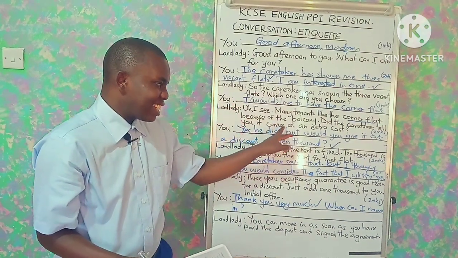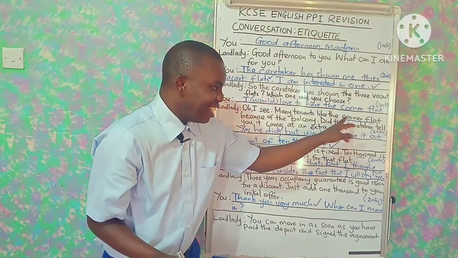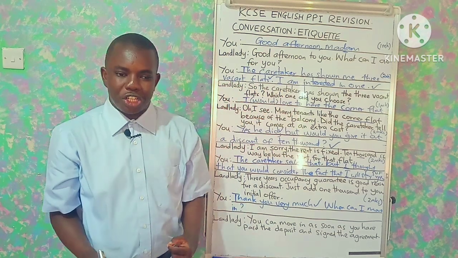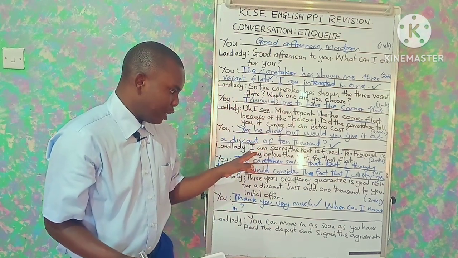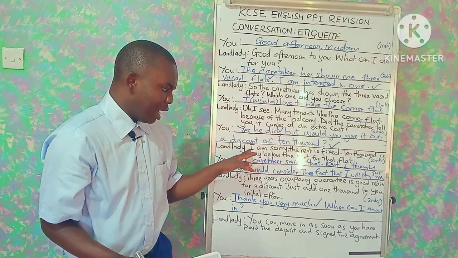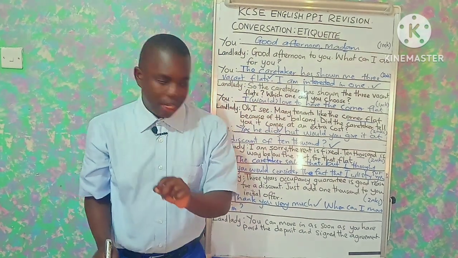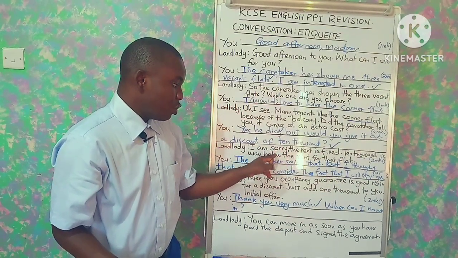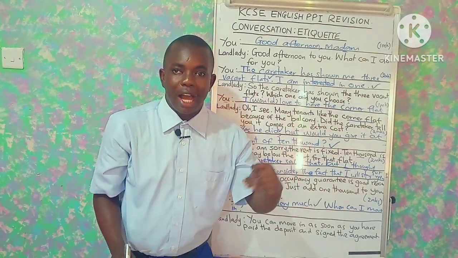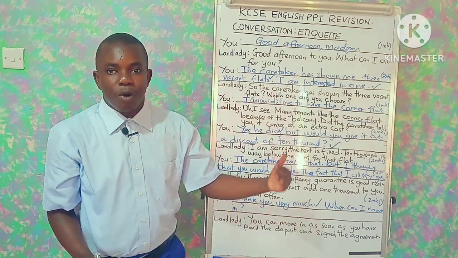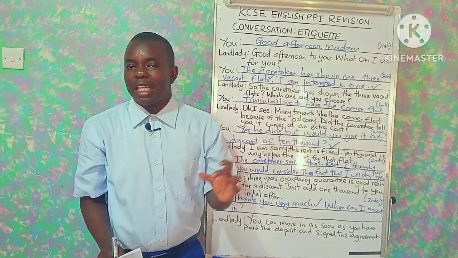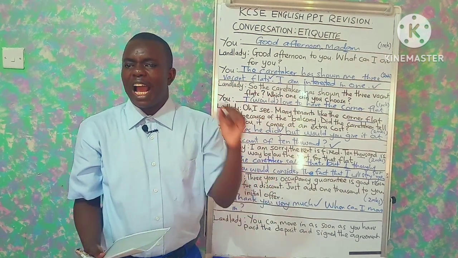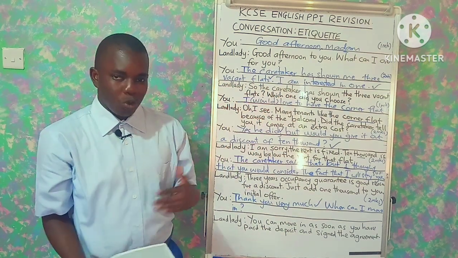After that, the landlady asked this final question, that did the caretaker tell you it comes at an extra cost? Before we respond, let's move down. And here the landlady says, I am sorry, the rent is fixed. 10,000 is way below the rent of that flat. So at this point, the student must be trying to negotiate that he or she has 10,000 to part with.